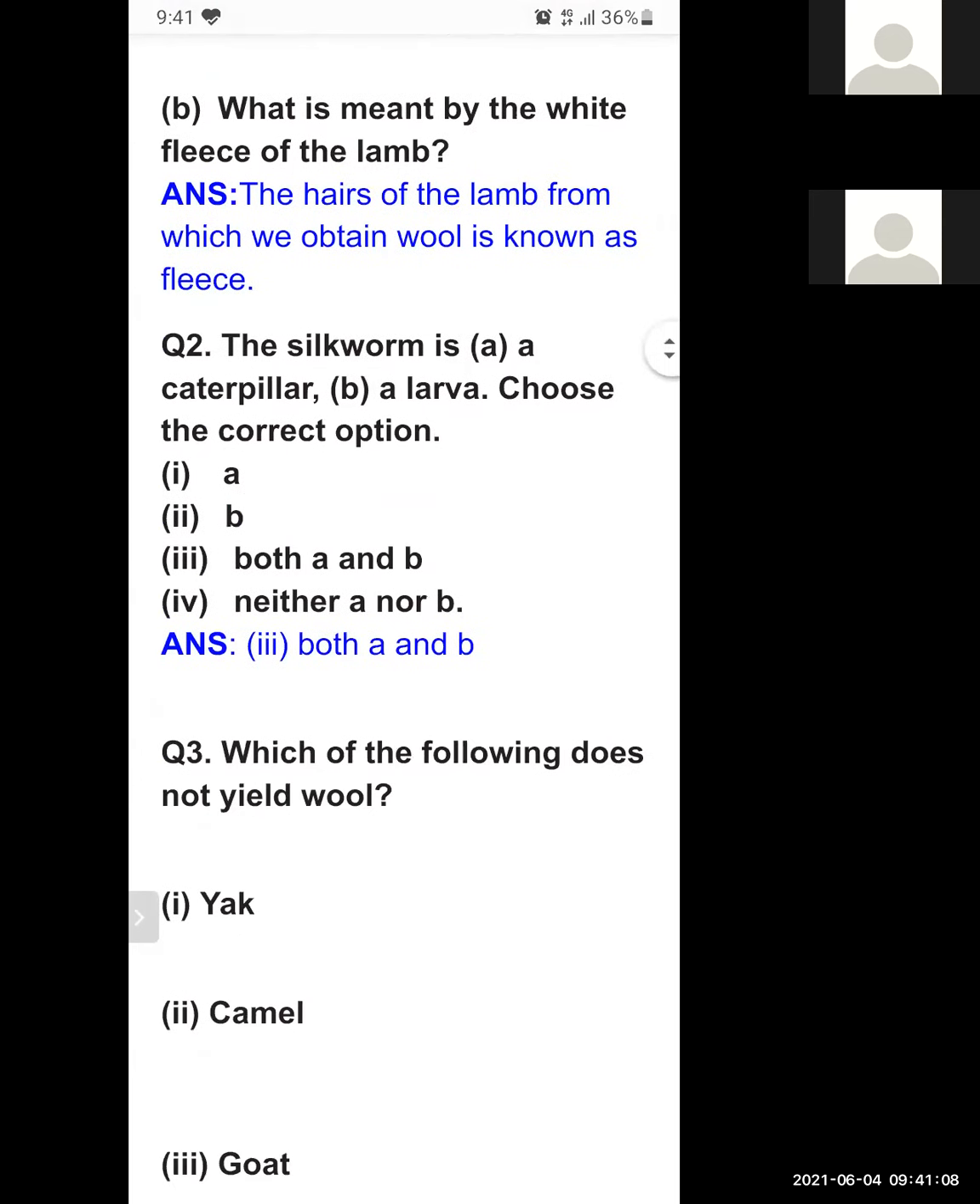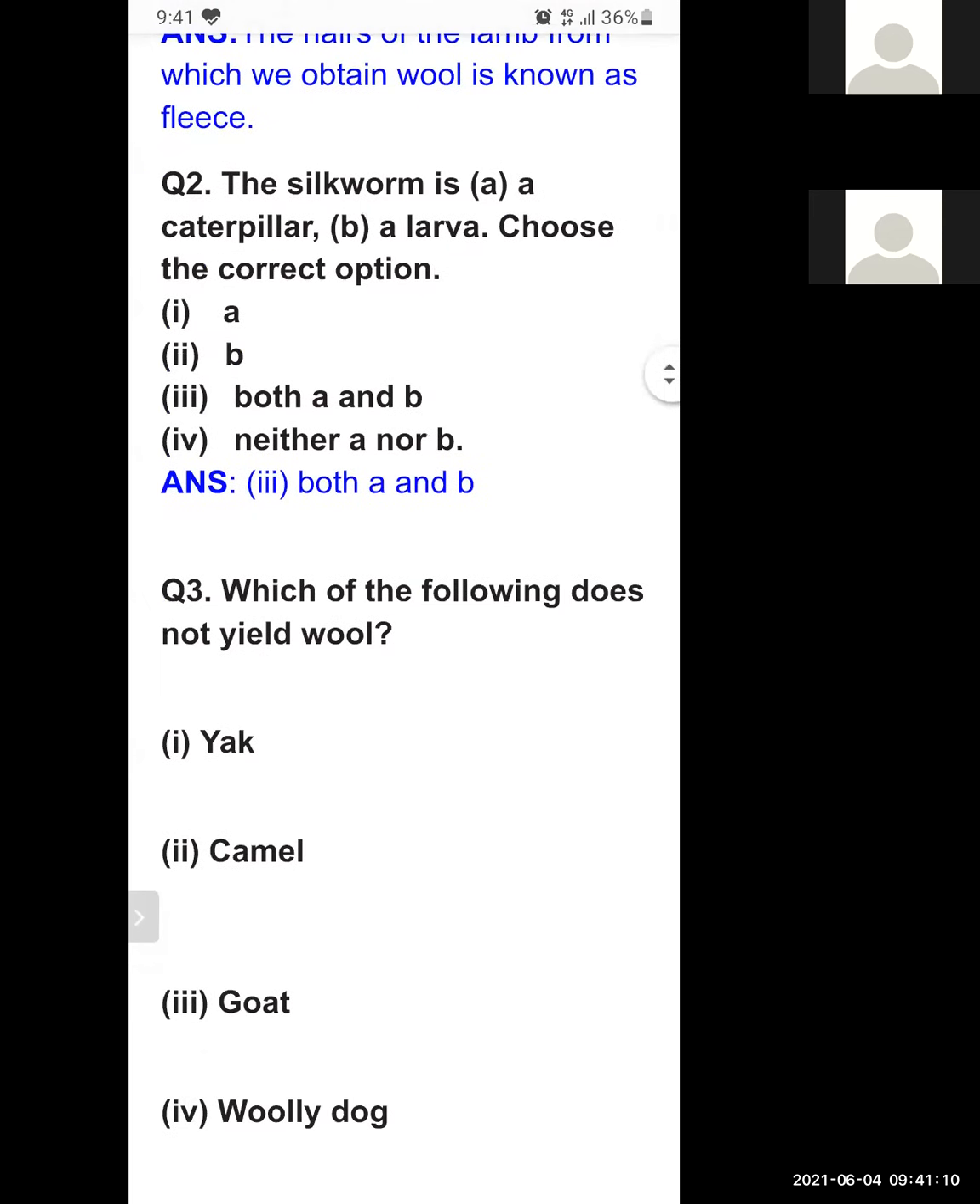Question number 2. The silkworm is A a caterpillar, B a larva. Choose the correct option. So it is already a multiple choice question. A only larva, B only caterpillar, C both A and B, and the fourth, neither A nor B. So which one is the correct? Third part is the correct. Silkworm is a caterpillar and larva both.